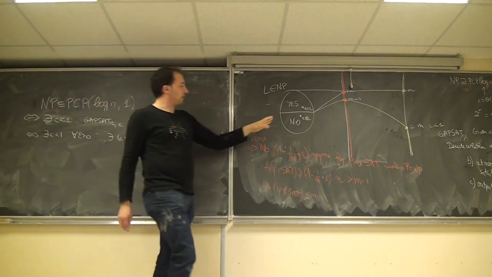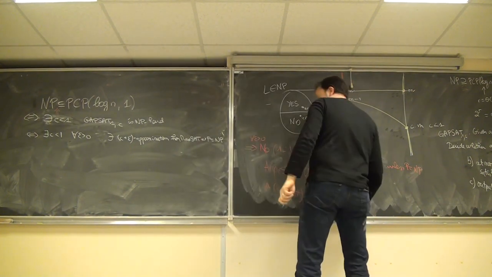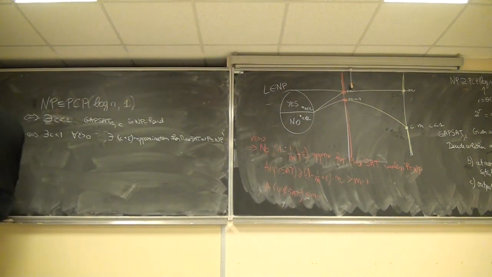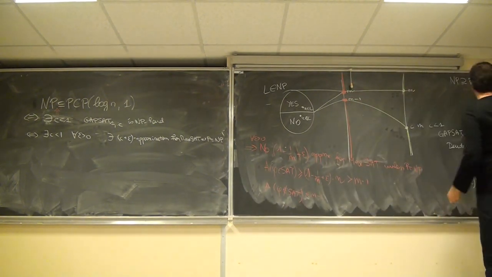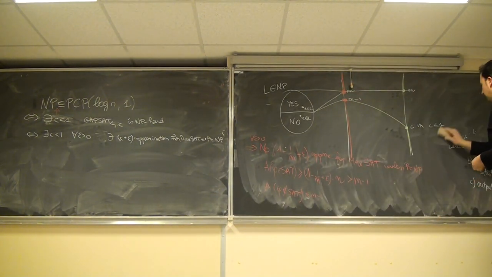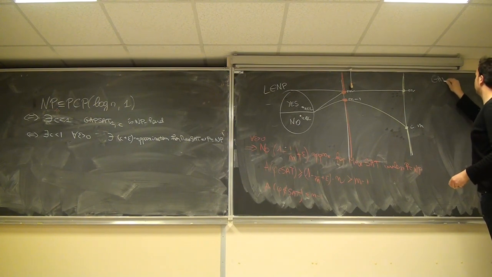So I have a reduction that sends every language L... so if GAPSAT 1C is NP-hard,